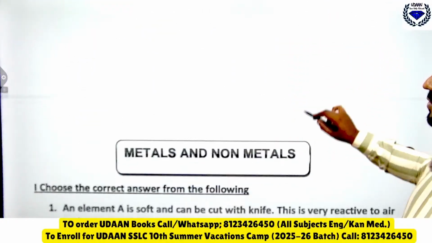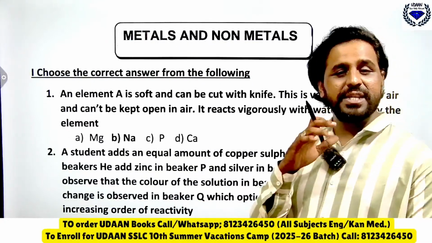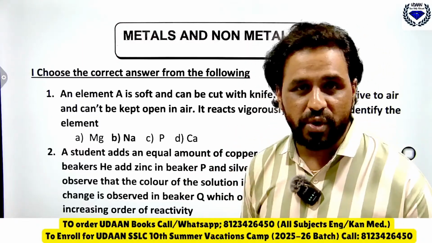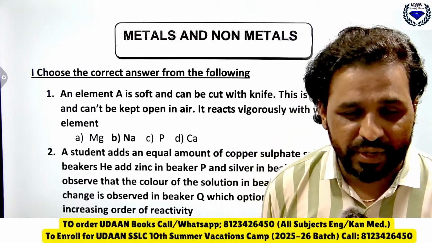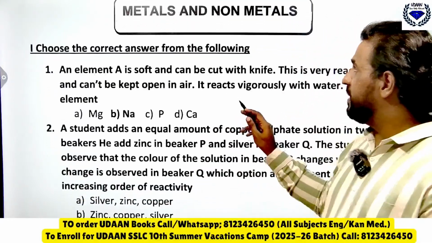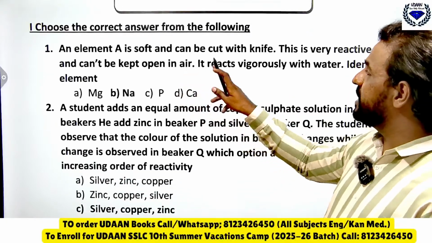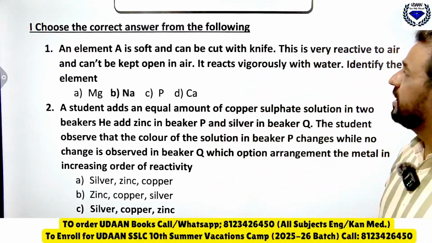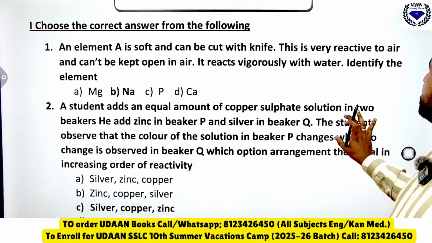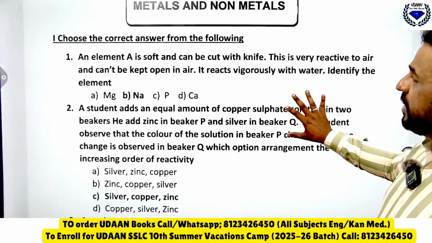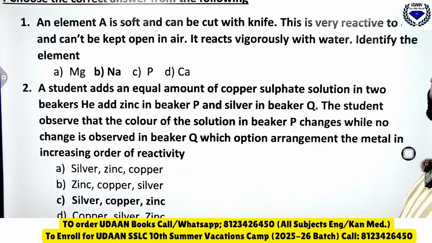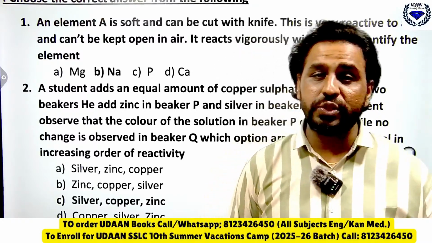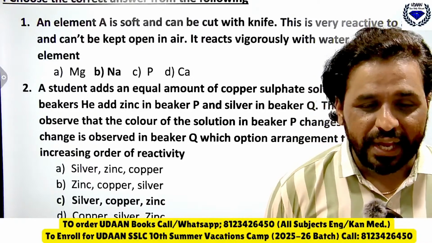Now moving on to the next chapter, that is metals and non-metals. Metals and non-metals and carbon have very few questions, so I need to do it fast so that I can give the results also. Element A is soft, one soft metal. It can be cut with the help of a knife. It is very reactive to air and can't be kept open in air. It vigorously reacts with water. Identify the element: magnesium, sodium, phosphorus, calcium. Tell me the answer in the comment section below.